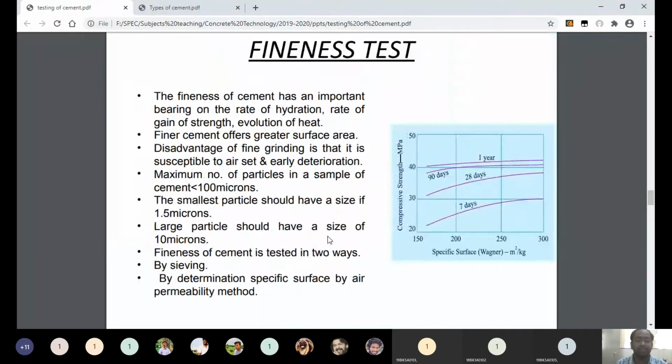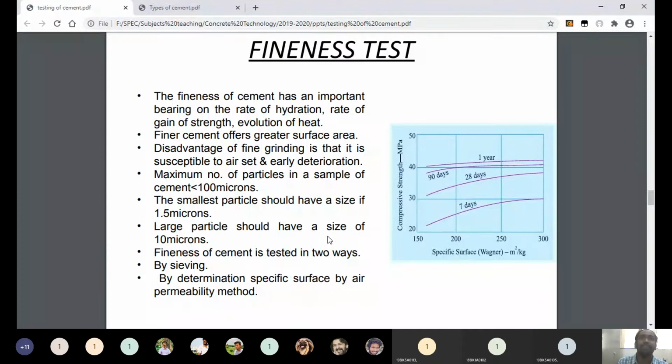One more thing you should remember: if the particle size of cement is around 10 microns, then we can say that the cement has good fineness, and it can contribute good strength to concrete. Note down this point: the particles whose size is between 1.5 to 3 microns contribute 1 day strength, and the particles whose size is between 3 to 25 microns contribute 28 days strength.